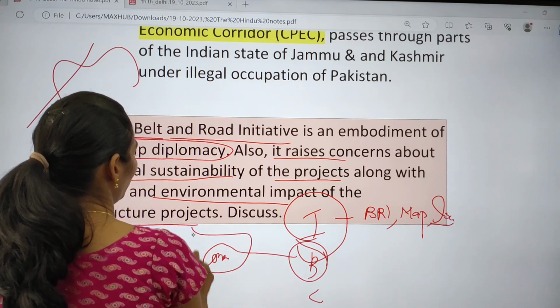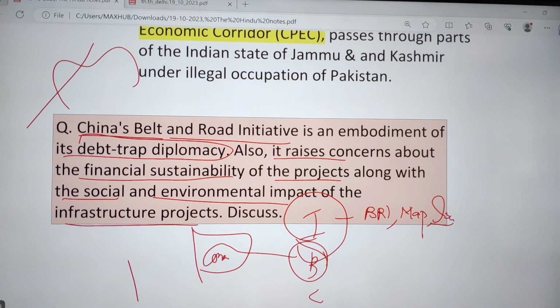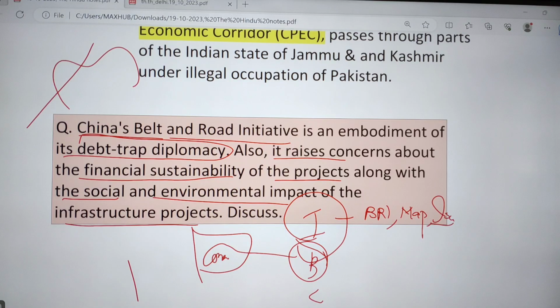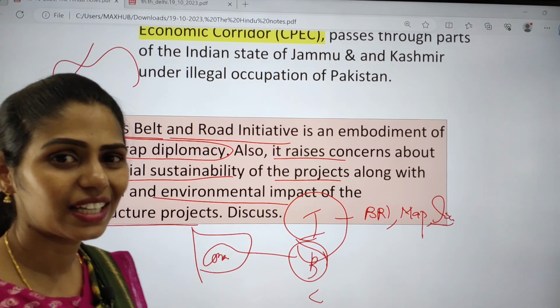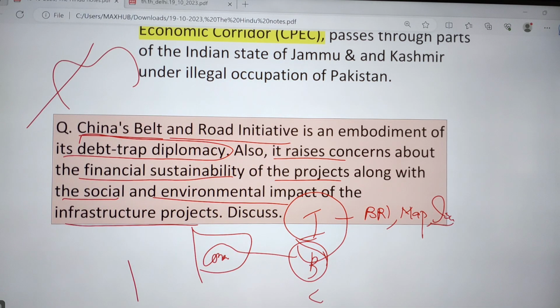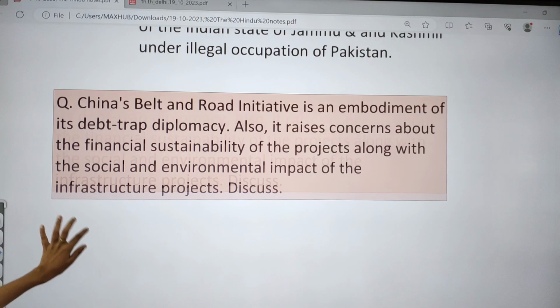It is affecting territorial integrity and increasing its expansion in the maritime domain. Like that you can write the concerns, and you can write about the environmental impacts, the social impacts, and how this project is making the country's debt trap. You can write everything along with examples, and finally you can conclude the answer. So a map is very much necessary here.